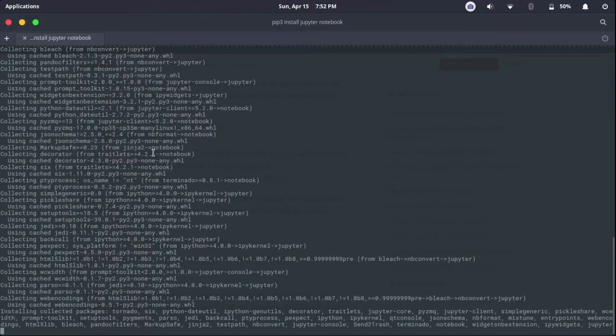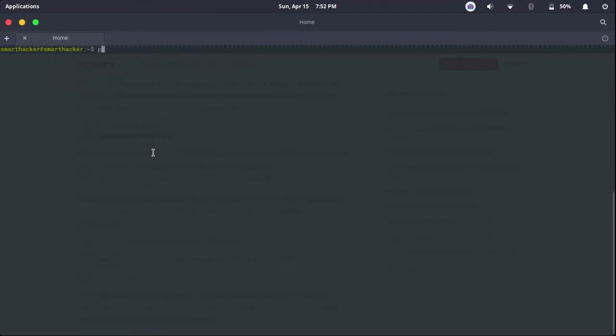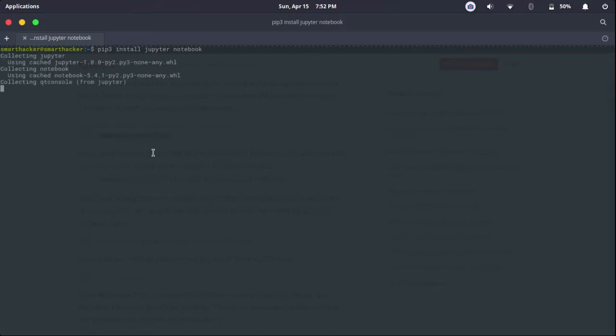See, it's done. It's taking some time, you have to be patient. And see, it's done. Now just type clear and then type Jupyter Notebook. Please check your spelling, because it's Jupyter, not jupyter. When you hit enter, it will run on your local browser or your default browser.